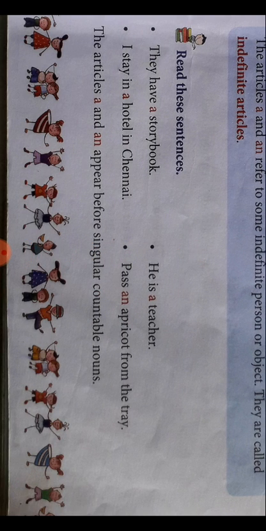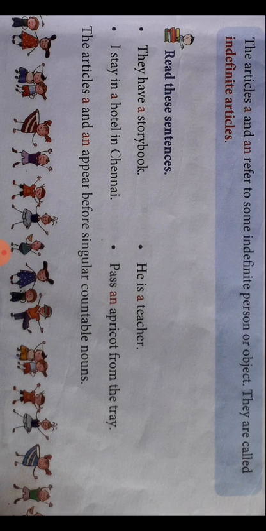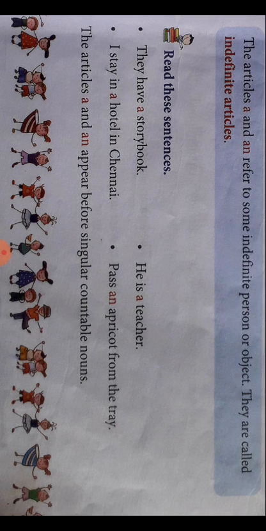Next, read this sentence. The articles a and an appear before singular countable nouns. See here, they have a storybook. Storybook is singular, not storybooks. He is a teacher, only singular teacher. So we have used a. I stayed in a hotel in Chennai. Again hotel, it's given one, singular.